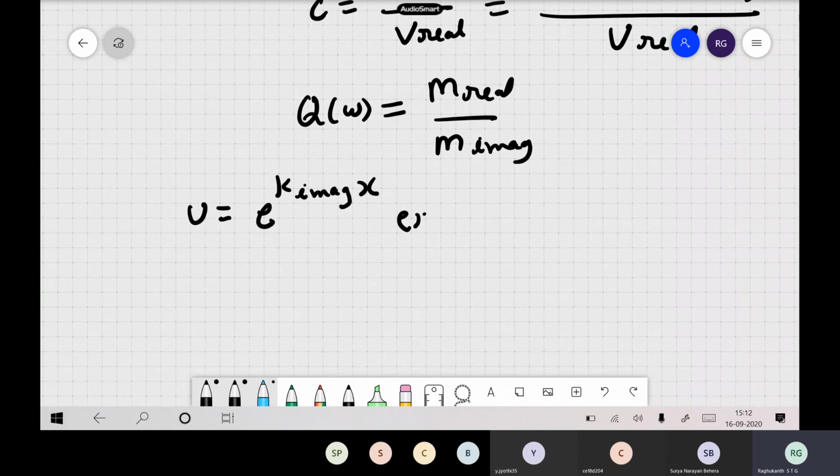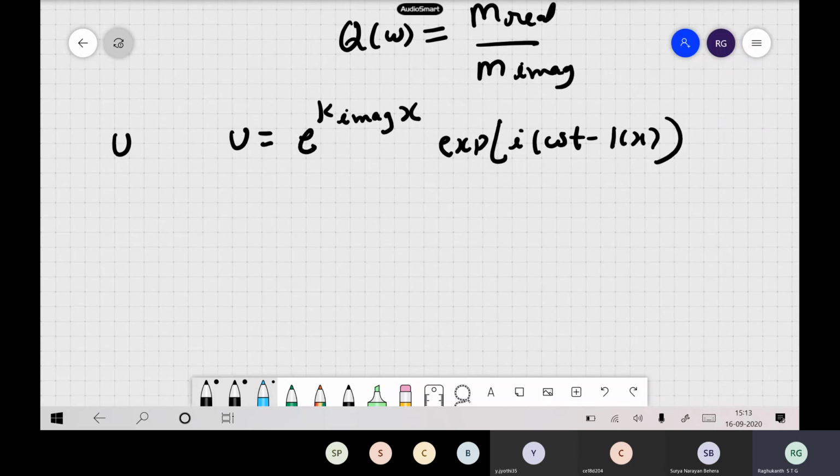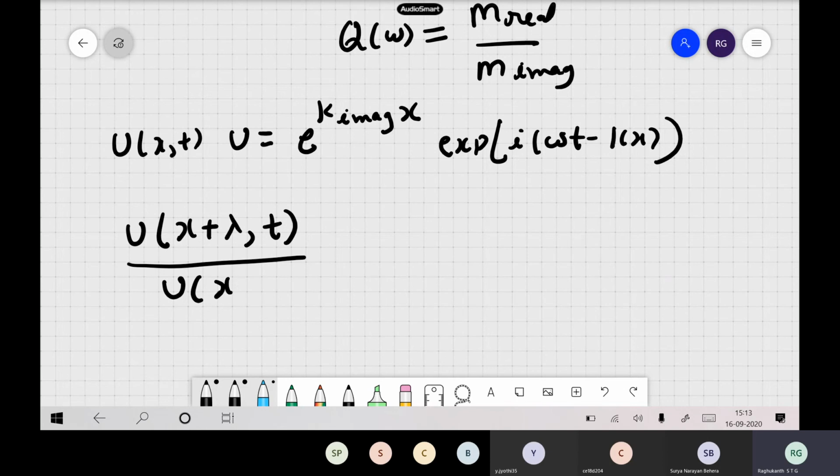So we had e to the power of i omega t minus kx. Okay, now suppose this is our u of t comma x, or x comma t. Now if I write u of x plus some lambda comma t, divided by u of x comma t, what will be this expression?